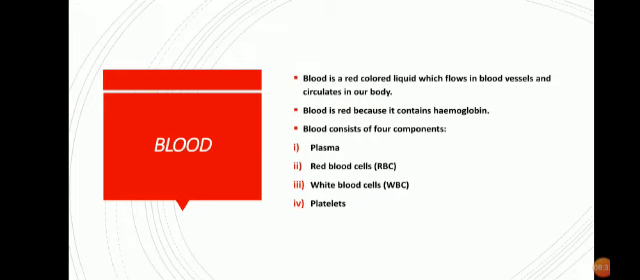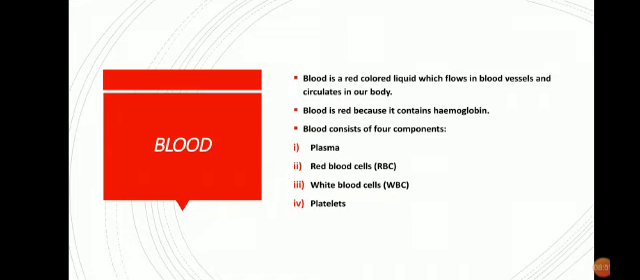What are they? Number 1, plasma, the fluid part of our blood is plasma. Number 2 is red blood cells. Number 3, white blood cells, and number 4, platelets. Basically blood consists of 2 things, that is plasma and corpuscles. Corpuscles are cells, you can say, right? Now these cells are again divided into 3 types, that is red blood cells, white blood cells and platelets, right?